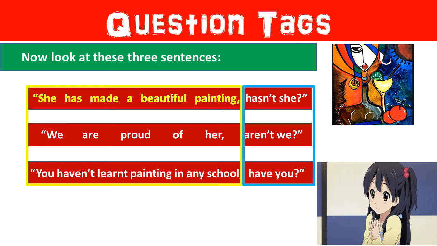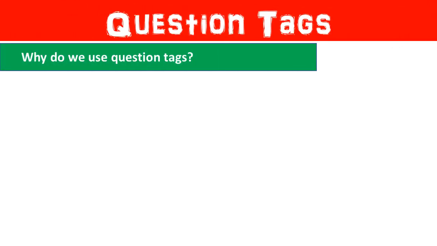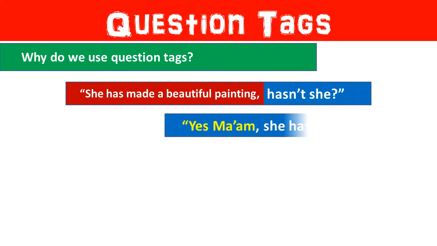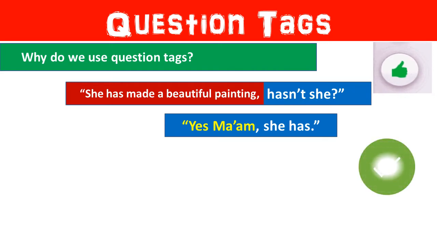Now, the question is, why do we use question tags? Well, in response to the question tag, "Hasn't she?" the children say, "Yes, ma'am, she has." It means that the children confirm what the teacher says.